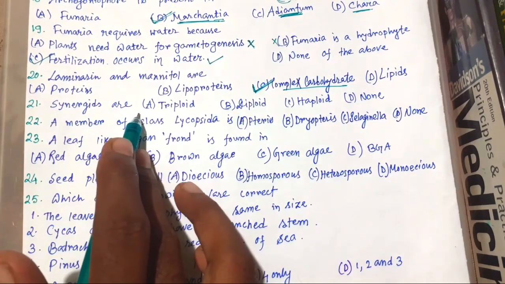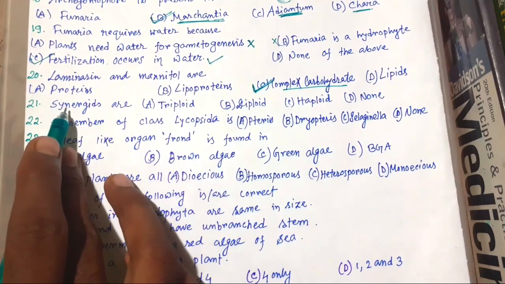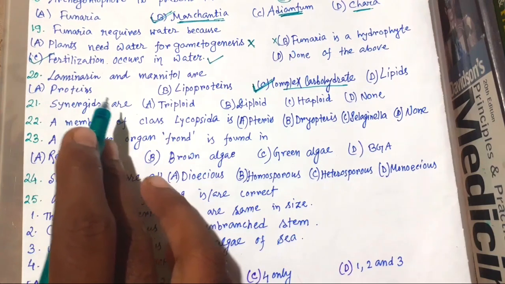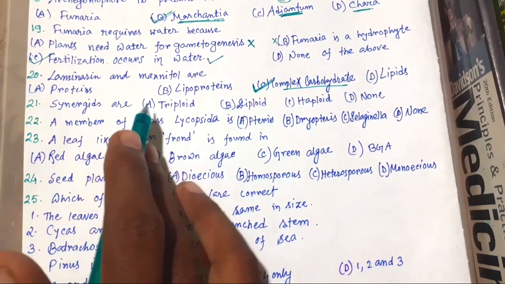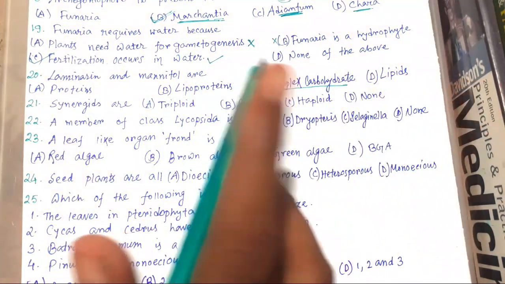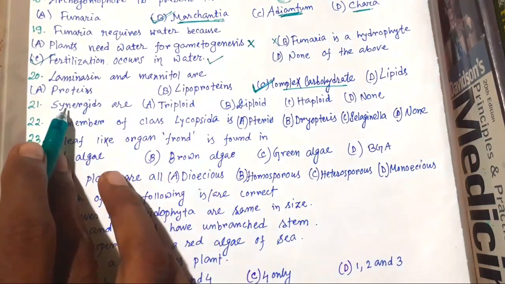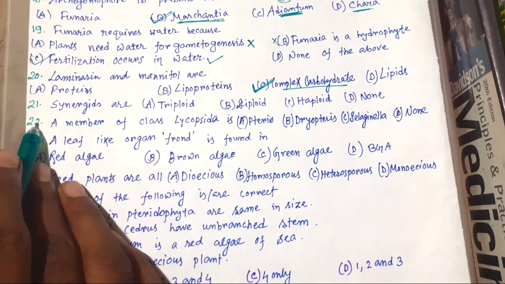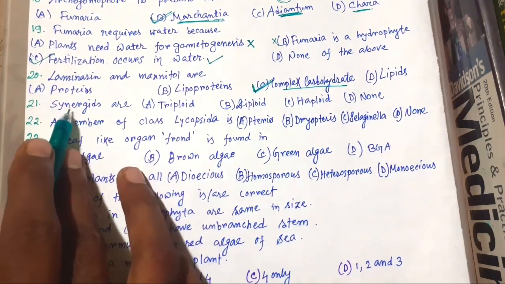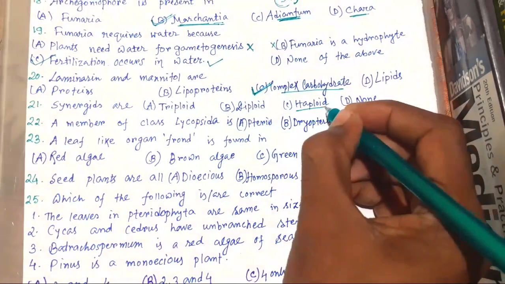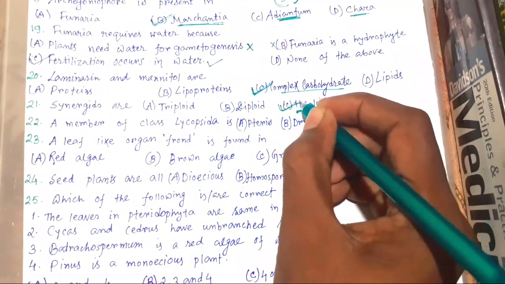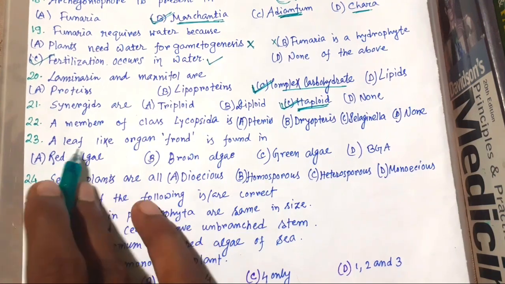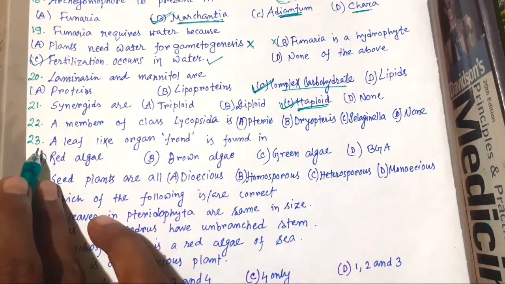Now 21. Synergids are... first you should know what synergids are. Each embryo sac has a 3-celled egg apparatus. There is one egg cell and 2 synergids. As I have told earlier, the embryo sac is haploid, so synergids must be haploid. This is a haploid cell.